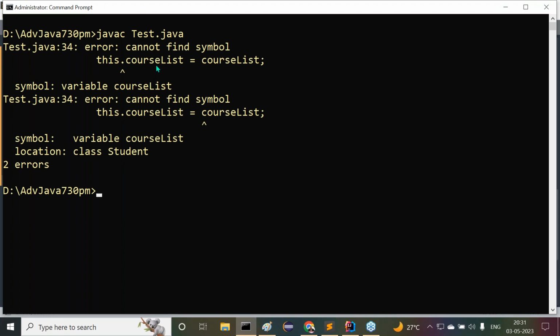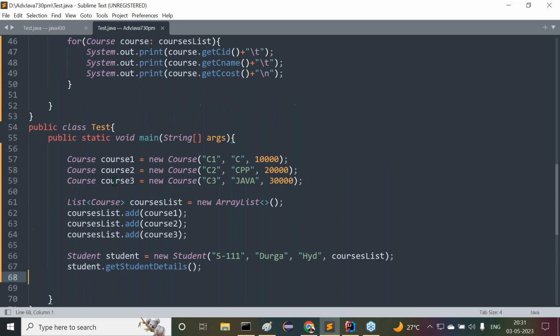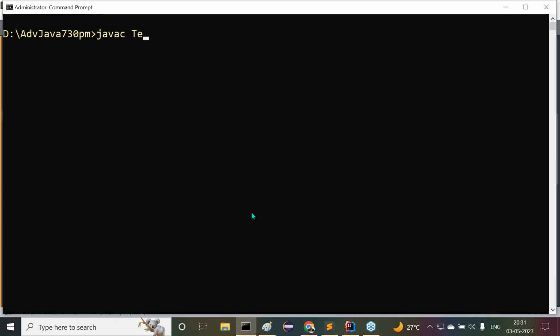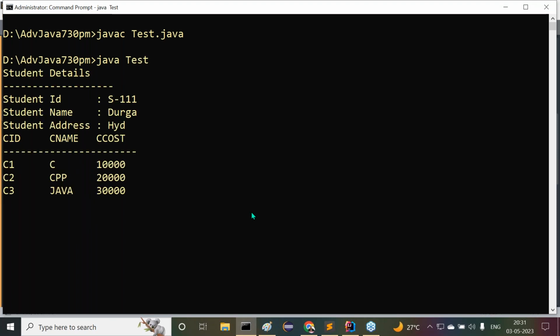This dot courses list, something else, 34th line. javac Tester.java. java Tester. See this? Data we are getting in our required format or not? Right, sir. In the same format here we are getting our data.